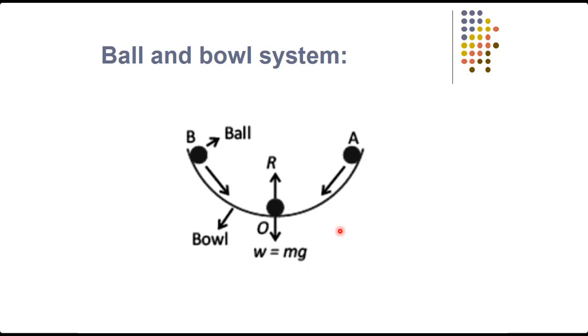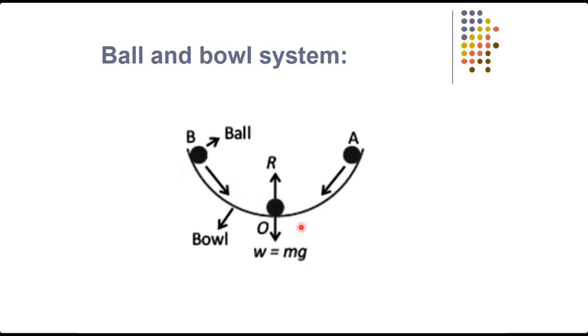It will not move. But when we take the ball either toward the extreme position A or toward the extreme position B, the ball will start to oscillate about its mean position O, because when we take the ball toward A, due to its weight that is acting downward, it comes to its mean position O, and due to inertia it will not stop at that position and will go toward the extreme position B. And again, when it comes to the extreme position B, the restoring force again acts on it and it tries to re-establish the equilibrium, and again the body comes to the mean position.